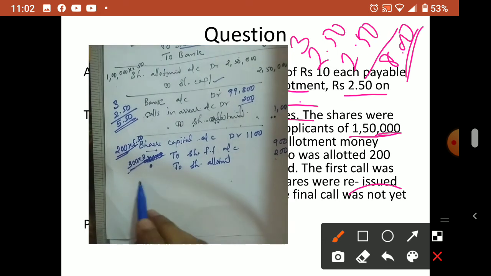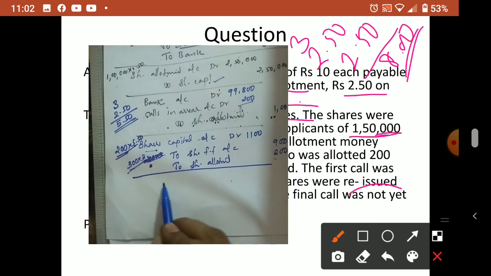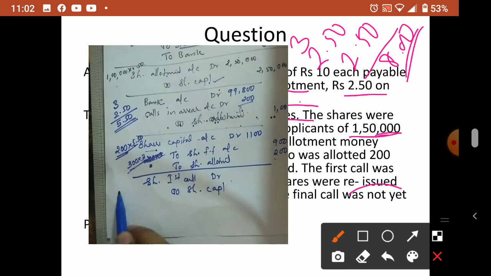So now forfeiture over. After share forfeiture only, what is made? First call is made. So share first call account debtor to share capital. Now first call is made for how many shares? 200 shares forfeited from 1 lakh. Now the remaining shares are 99,800 only. So from 1 lakh you have to minus the forfeited shares 200.